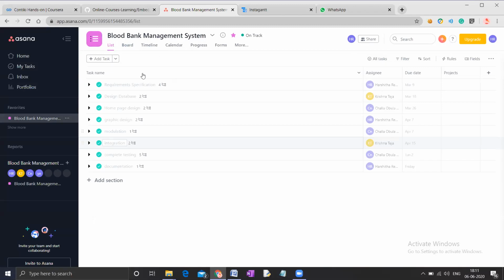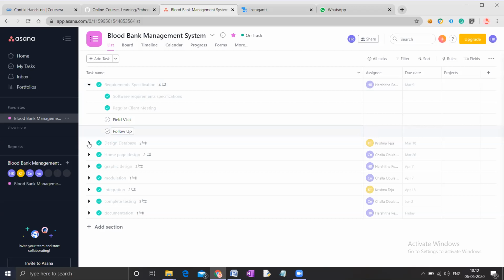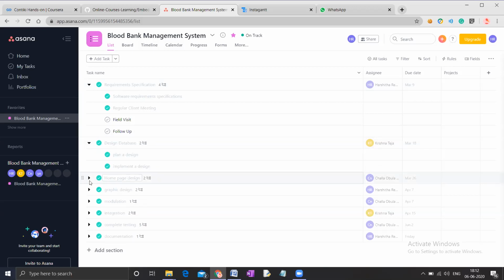These are the tasks that we have created: requirement specification, design database, homepage design, graphic design, modulation, integration, complete testing, documentation. And then we have created some subtasks under each task. Under requirement specification, we have created software requirements, application, regular client meeting, field visit, follow-up.